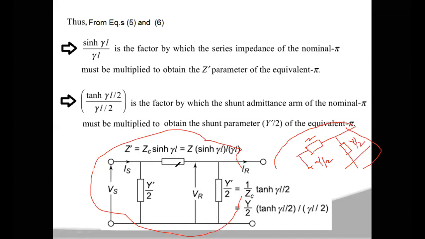Now here this is Z dash. This Z dash value is equal to capital Z into sinh(γL) by γL. If you compare these two networks, nominal pi and equivalent pi, then what you can say is that the value of Z dash is equal to sinh(γL) by γL times the Z value.